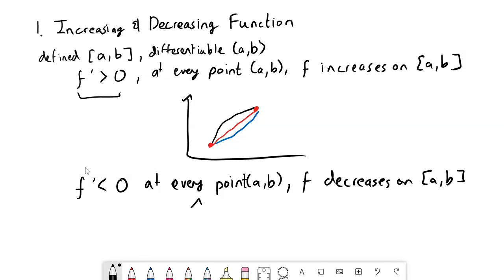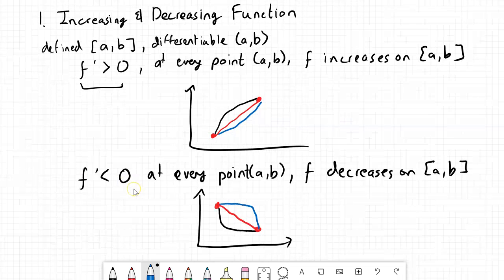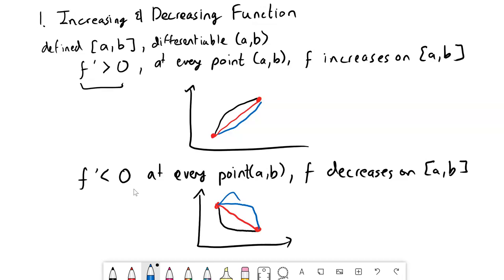So again, a quick example: we have a point here and a point here, and an example being like this. This is always decreasing. Another example could be the straight line path, and another example can be this. It starts slowly decreasing and then dramatically decreases. And again, we can't have any point of increase there, or else we can't call it decreasing on that interval. So that's the idea of that.